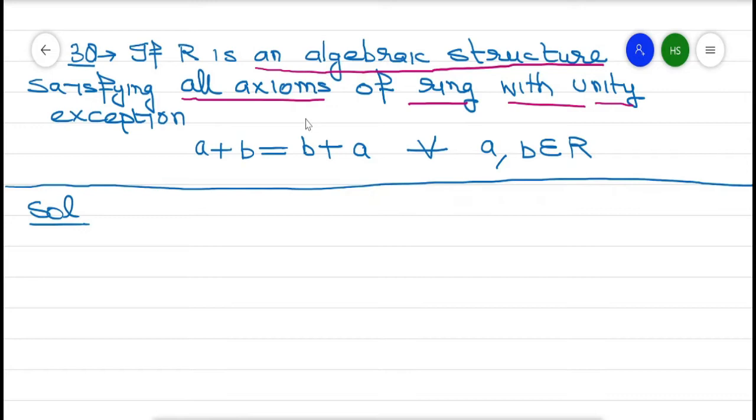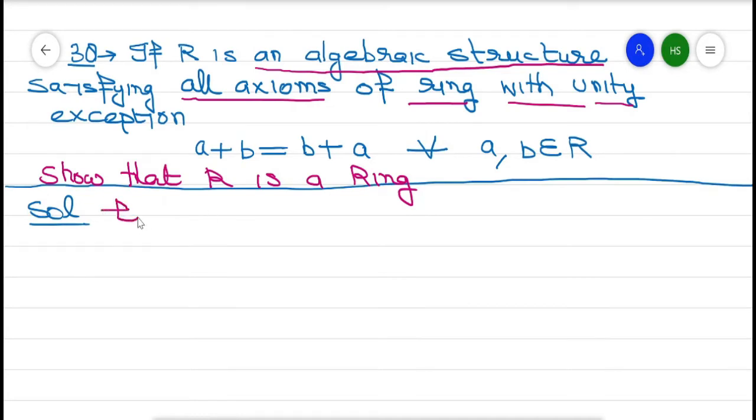Except one property. So what is that property? That property is a plus b is equal to b plus a. So we have to prove, show that R is a ring. Yes, it is a ring with unity.